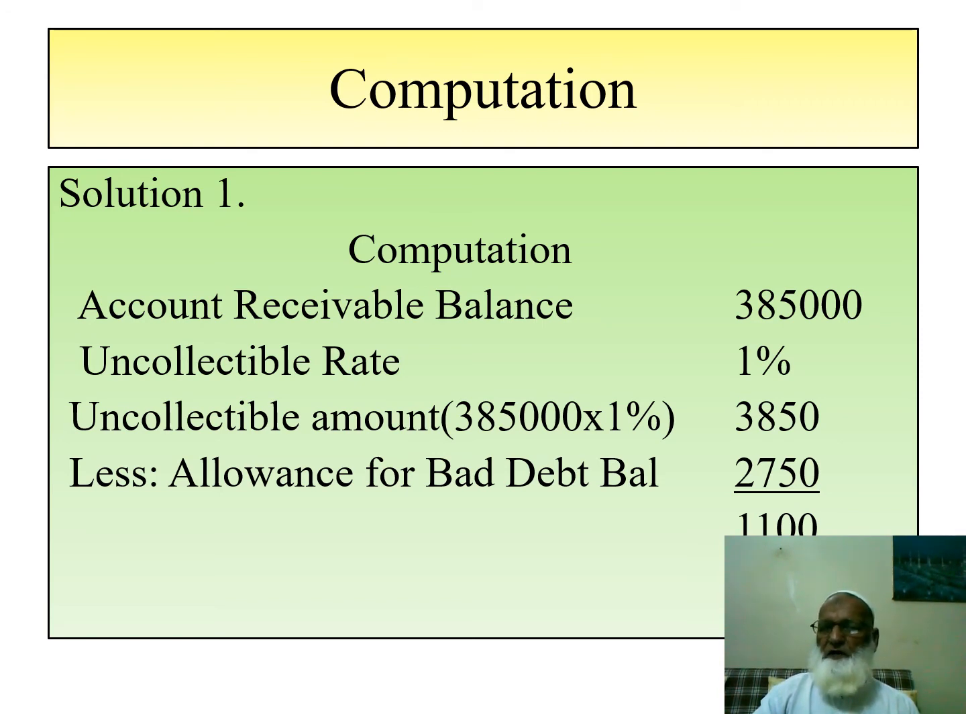The uncollectible rate is 1%. We already know that, and the uncollectible amount would be 3,850. So the total allowance for bad debt this year shall be 3,850. You remember that we already have an allowance for bad debt balance of 2,750, so we are left with only 1,100 as additional allowance for bad debt. There would be an adjusting entry for 1,100. The journal entry is shown in the next slide.